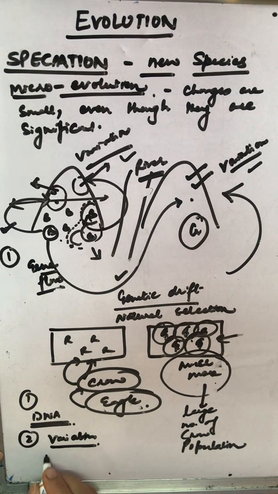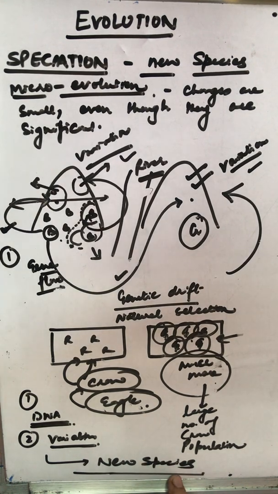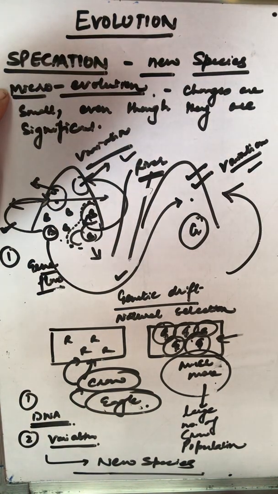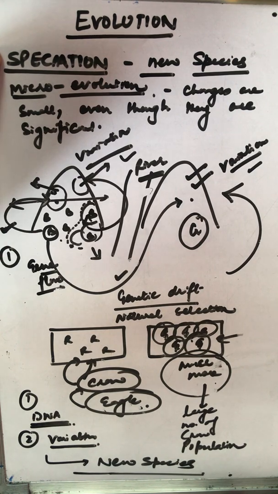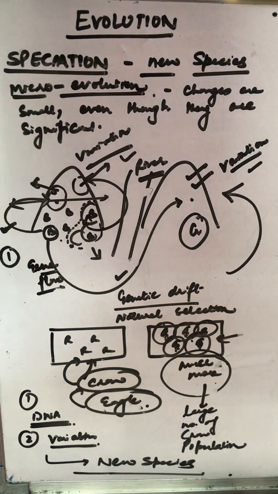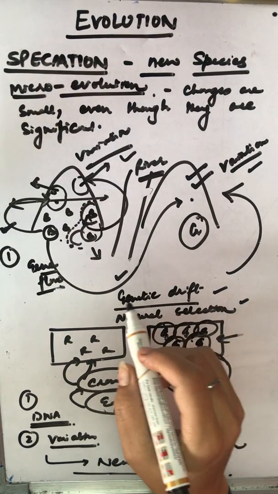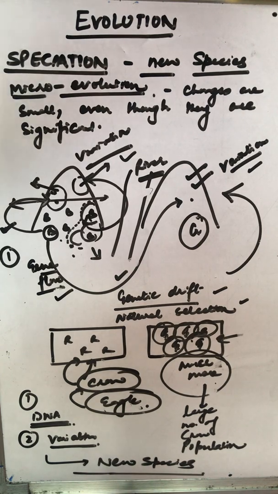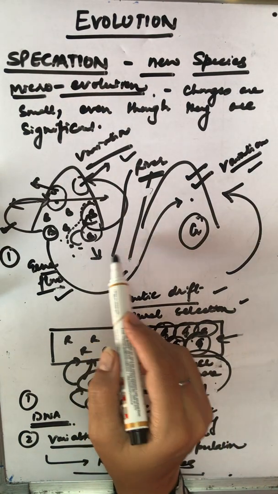Automatically what will happen? It will result in a new species. And this formation of a new species is generated as a microevolution process and is a concept of speciation. Understood? This is how these factors, genetic drift, natural selection, gene flow, gene migration, all play an important role. Now there are two more factors that we have studied here.